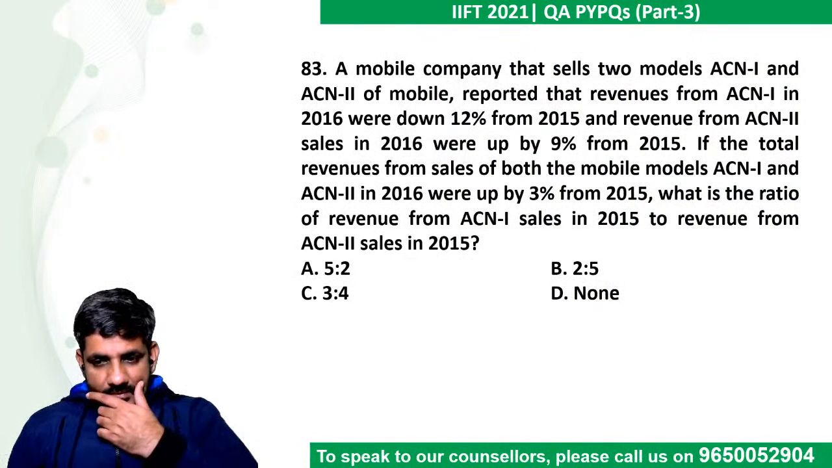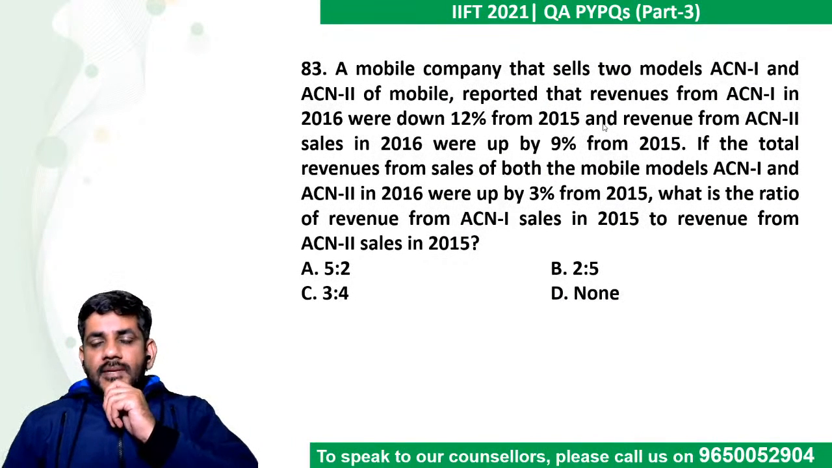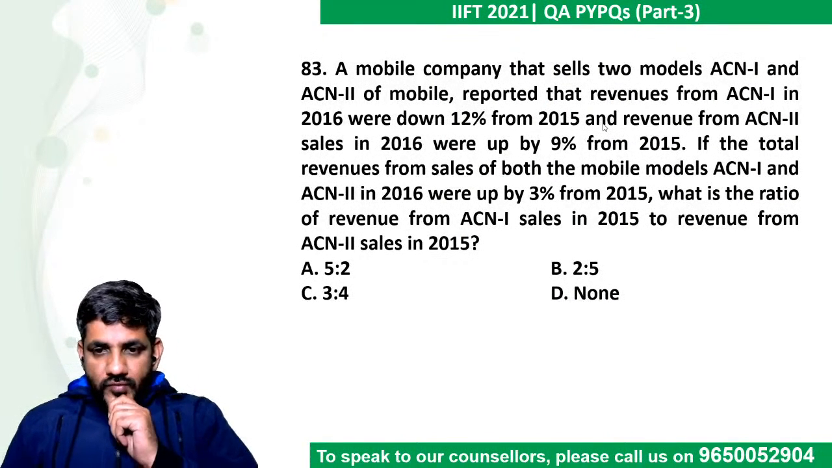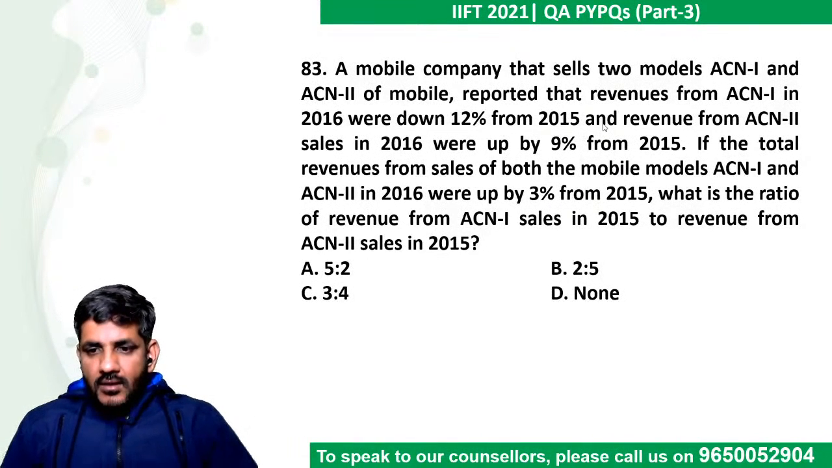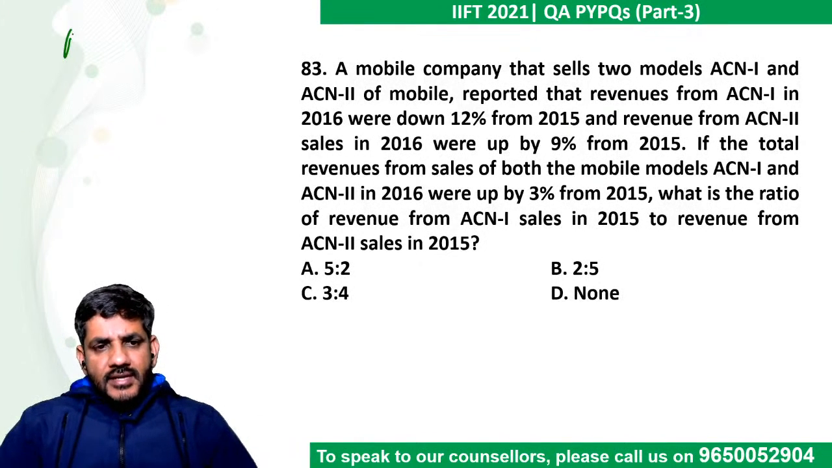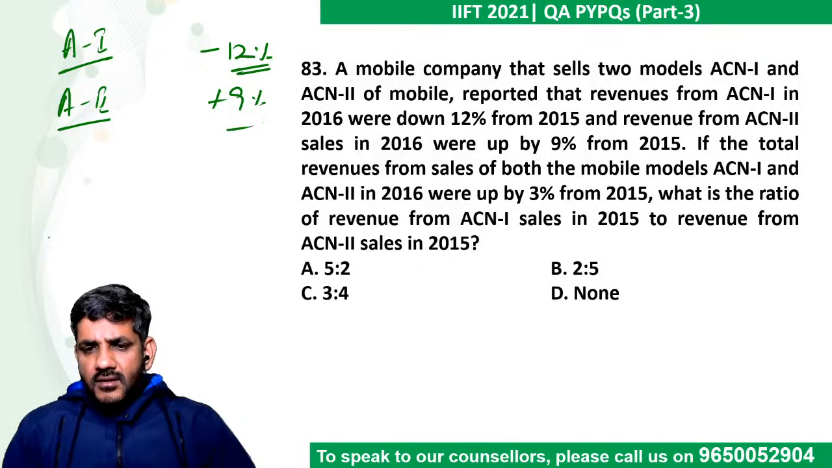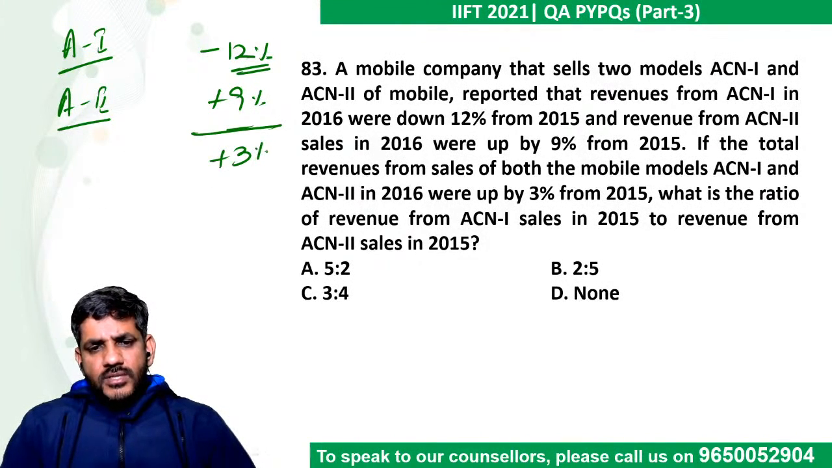Let's move to the next question. A mobile company that sells two models, ACN 1 and ACN 2, reported that revenues from ACN 1 in 16 were down 12% from 15. So in ACN 1, revenues decreased by 12% from 15, and in ACN 2, the revenues were up by 9% from 15. If the total revenues from the sale of both were up by 3%, it is a question of alligation straight away.